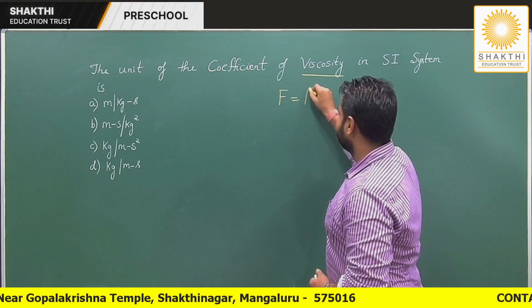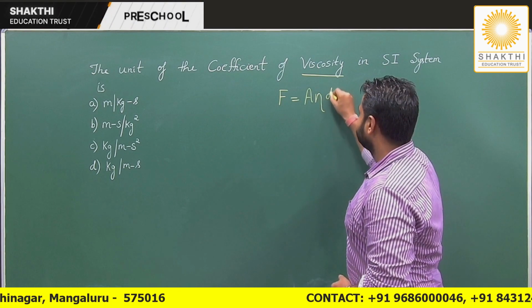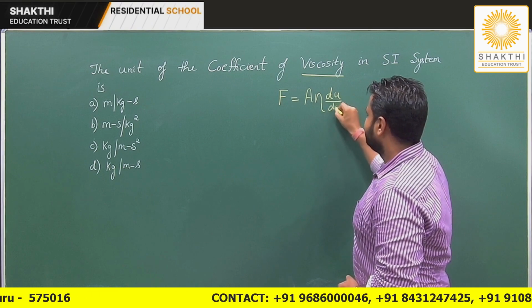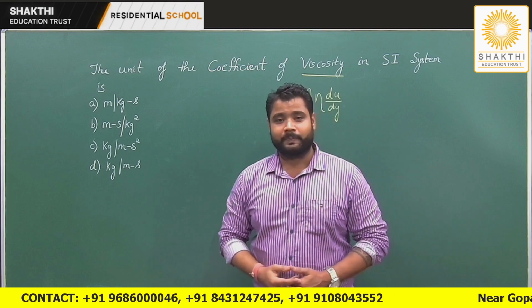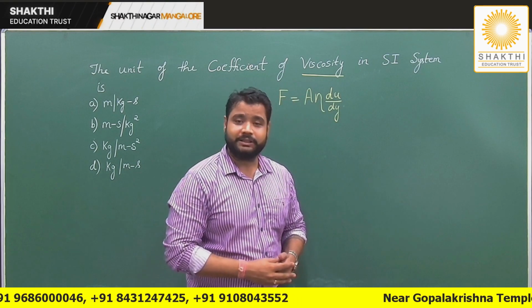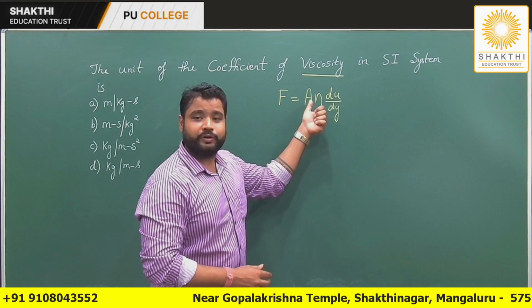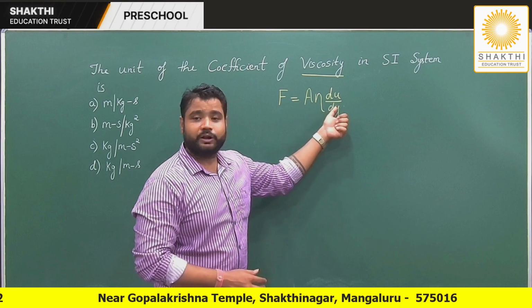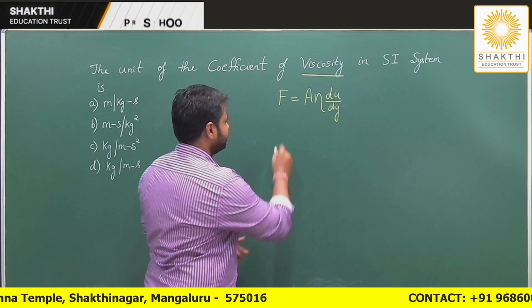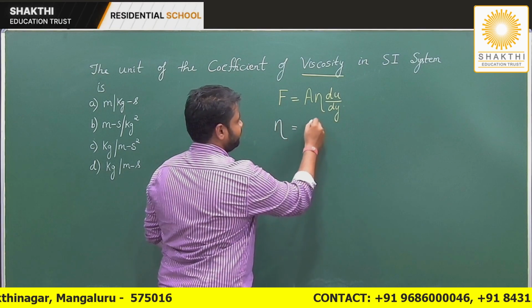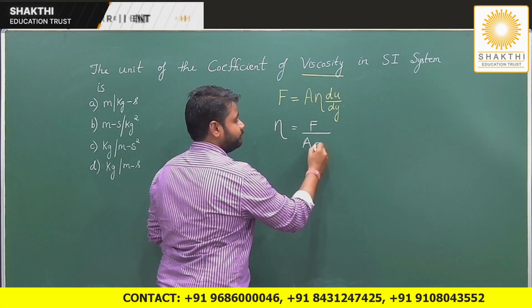It is area into coefficient of viscosity into du by dy. Now what is du by dy? It's the velocity gradient, yes or no? So the viscous force is area into coefficient of viscosity into velocity gradient. Now let me play with the formula. Can I say that the coefficient of viscosity is the viscous force divided by area into the velocity gradient?